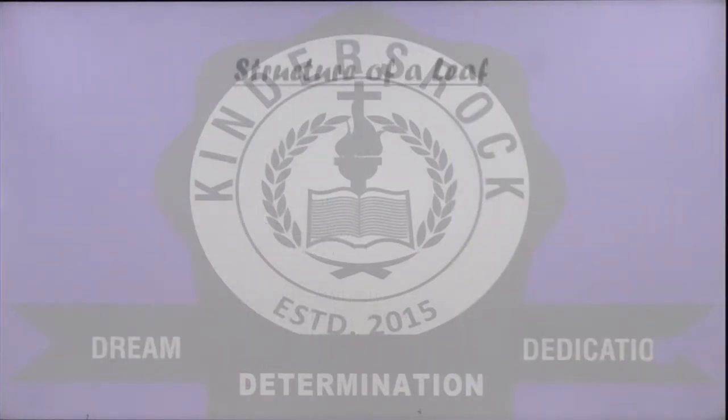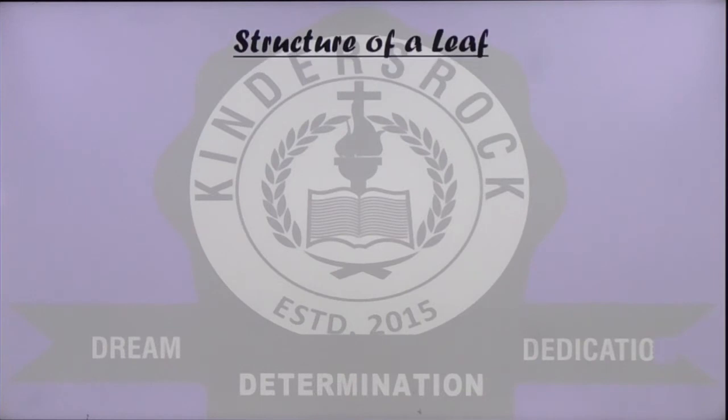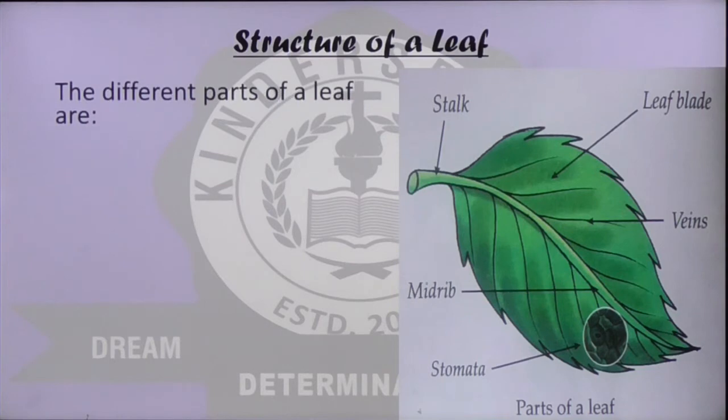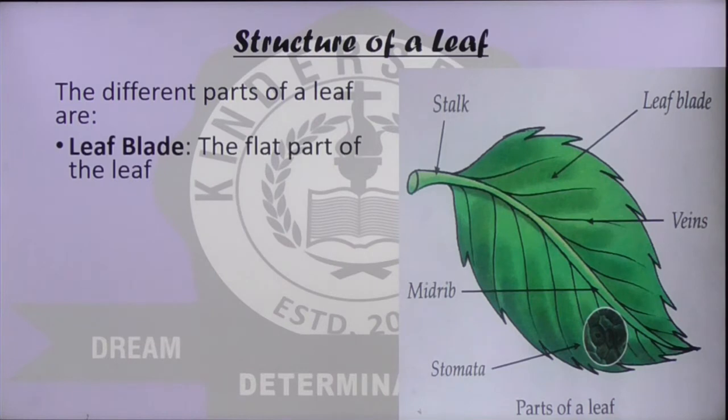Let us look at the structure of a leaf. Did you see this picture? This is the picture of a leaf. The different parts of a leaf are, first one is the leaf blade. Did you see the leaf blade? It is the flat part of the leaf.